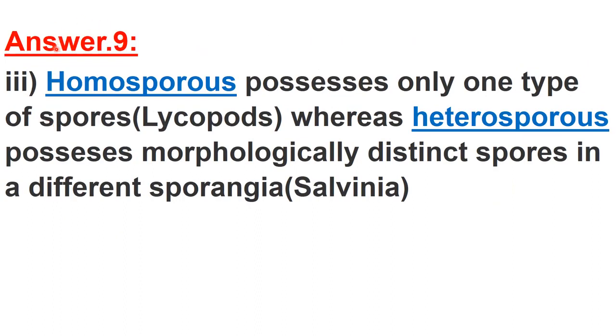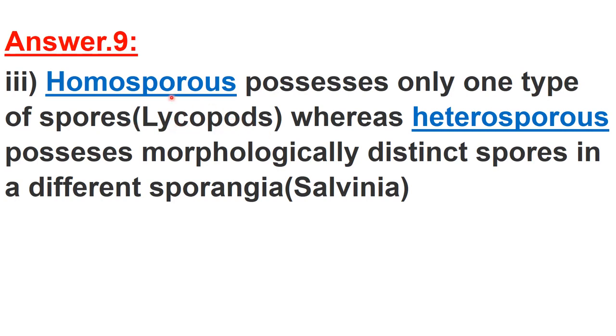Now question number 9 of NCERT, third part, and here it is asked what is the difference between homosporous and heterosporous. Okay, so homosporous are plants, and heterosporous are also plants. Okay, so the homosporous possess only one type of spores, and an example is lycopods.